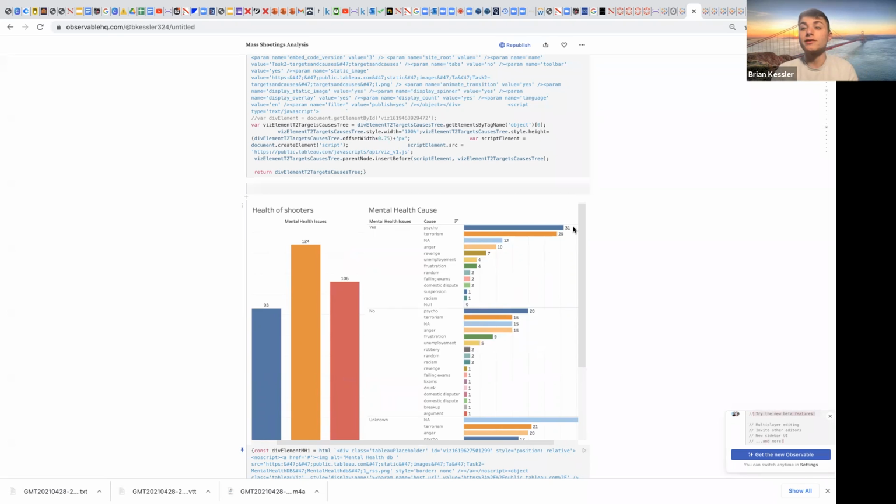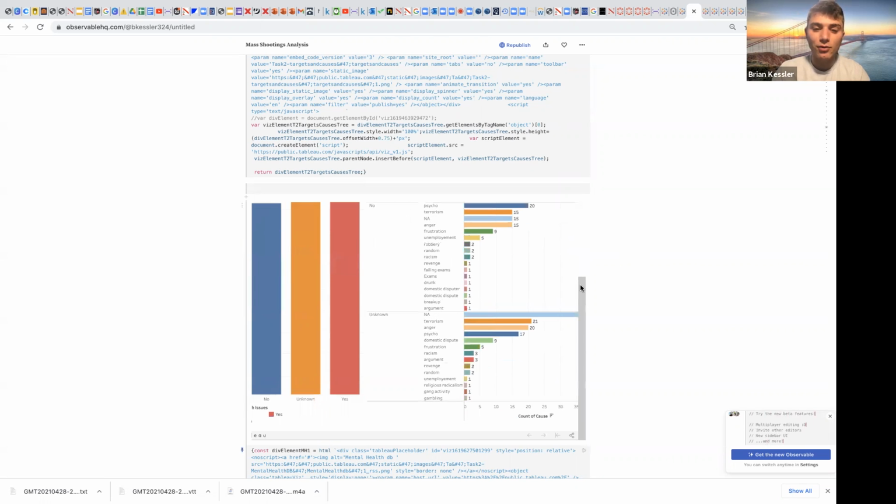And this is important because mental health is an issue that hasn't been talked about as much in the US as it should be. Although it's becoming easier to talk about, it's still very problematic. If we were keeping better track of the mental health of people, especially if they perhaps had a criminal record before, we could have helped prevent these shootings by giving them the resources they need rather than incarcerating them or taking other measures to punish them. So I thought that was a very valuable insight.